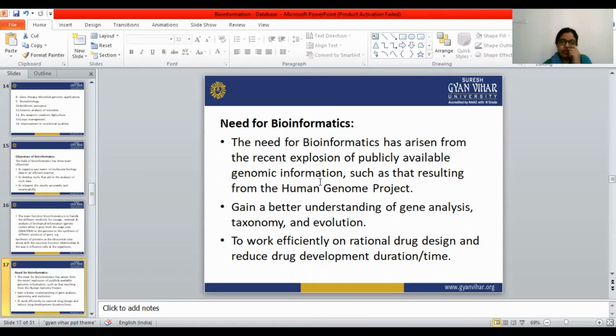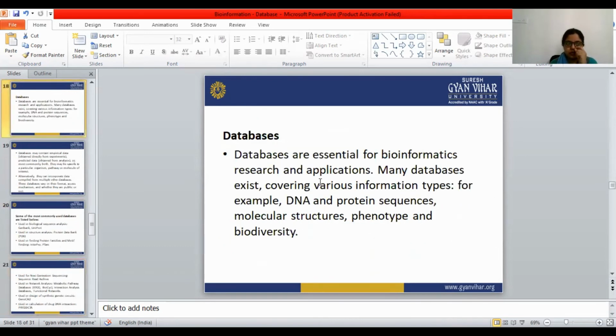So with the help of bioinformatics we can reduce the time, since we can work efficiently on designing a new drug.